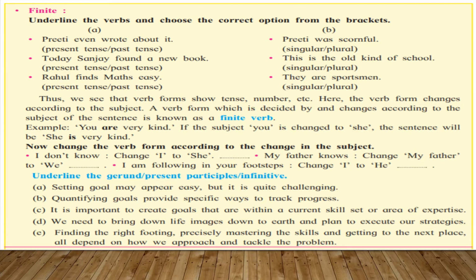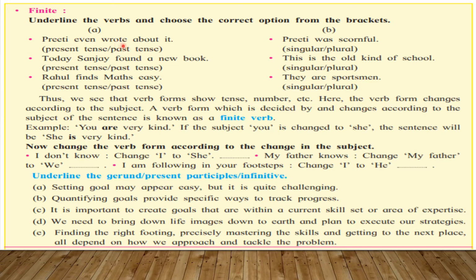Now see the first activity, which is about finite verb. Underline the verbs and choose the correct options from the brackets. Here we have two columns, and here we have to underline the verbs as per the given options in the bracket. The first statement is there in the first column. Priti even wrote about it. यहाँ पे आप देख रहे हो wrote.